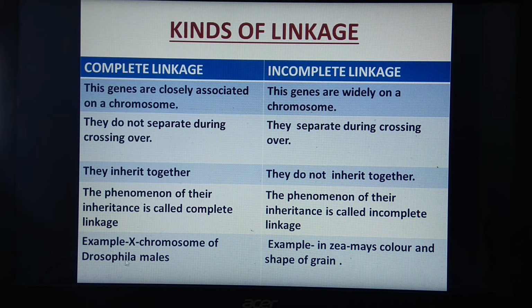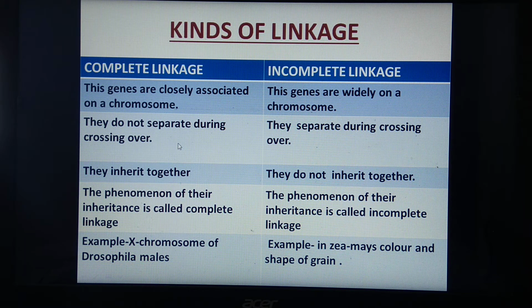One of the examples is the X chromosome of male Drosophila. So the tendency of genes to remain together means linkage, and when genes are very closely associated on a chromosome, they cannot separate and hence they inherit together. It is like close friends.